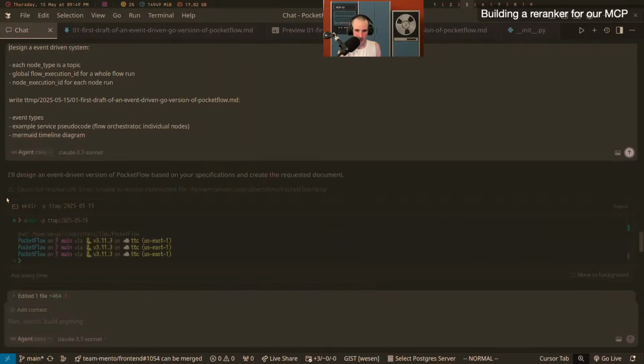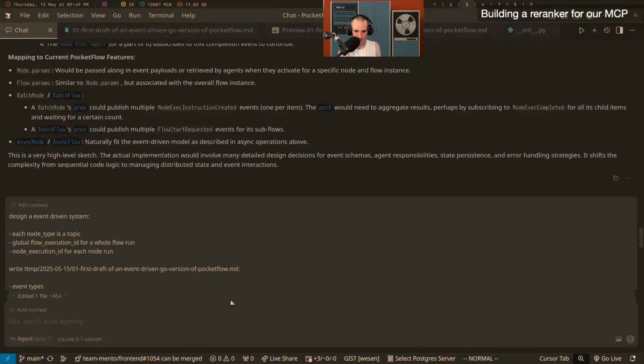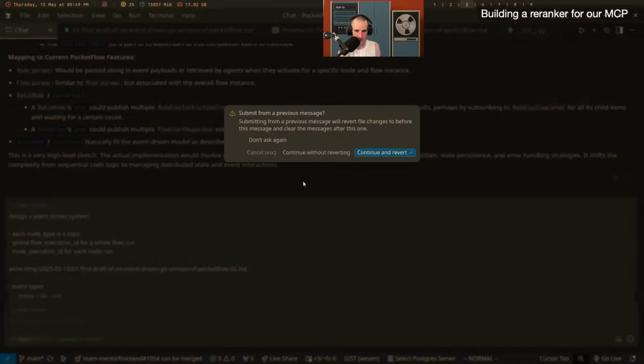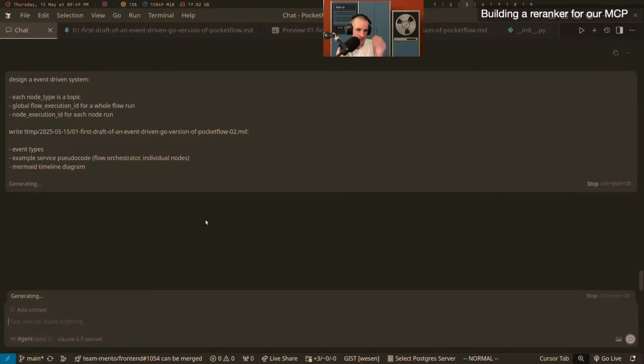But what we're going to do now, since we already created this once, right? We're just going to call it 02. And when it asks us, do you want to revert your thing? We're going to say continue without reverting. So now we branch off our discussion, right? There is now branching off in the UI, but I'm just so used to this behavior. And I would have to edit the file name anyway.